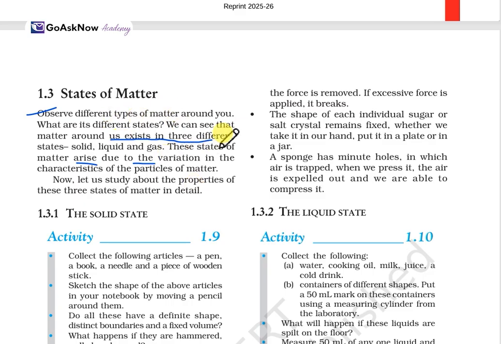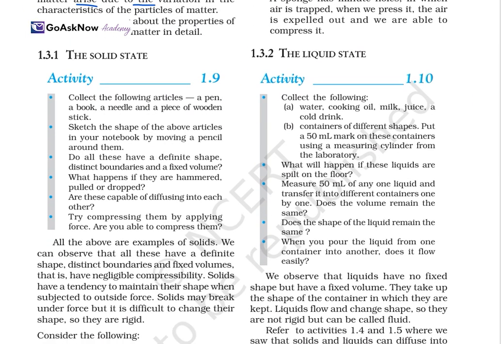Okay, the very first thing is there are three kinds of state: solid, liquid, and gas. I'll study all of these deeply. Firstly, the solid state. Activity: collect the following objects like a pen, book, needle, piece of wood, and stick. You have to sketch the shape of these objects in your notebook while moving the pencil around them. Do all these have a definite shape, distinct boundaries, and a fixed volume? When you draw it, you can easily find out this thing.